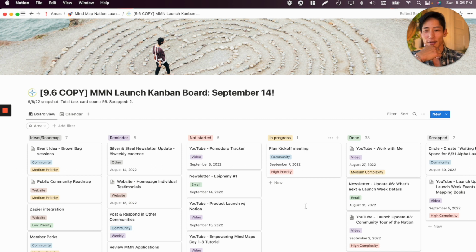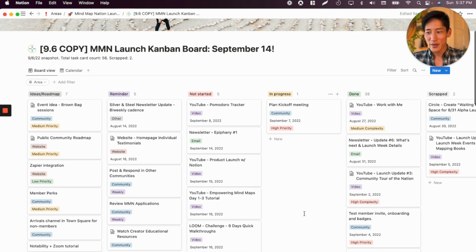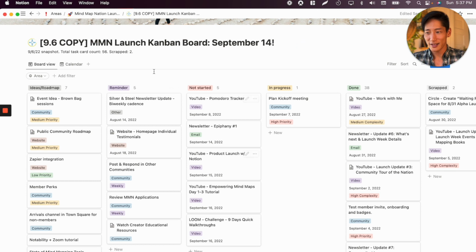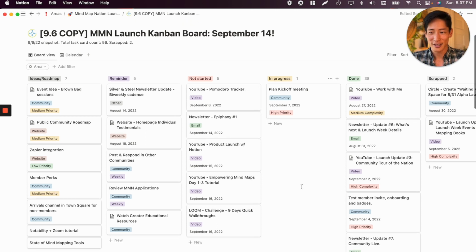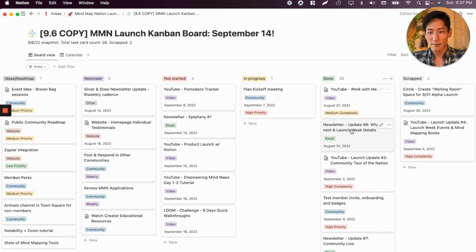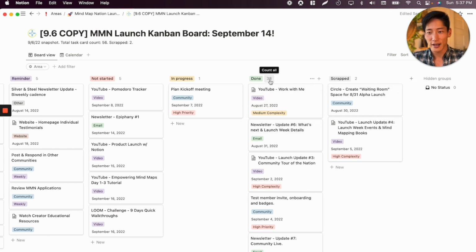13th or something of September, this was when I actually opened the doors of the community to everybody on 9.7. So at this point, gosh, it's gone up to 56. So within 1 week, we had 10 more tasks to tackle. But look at the done, right? The done is out at 38.